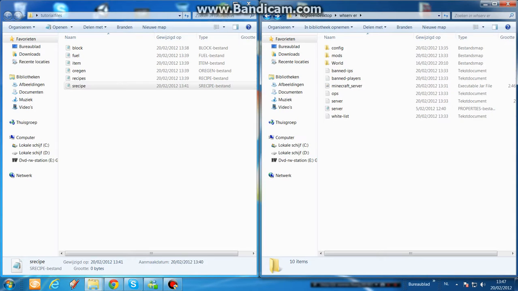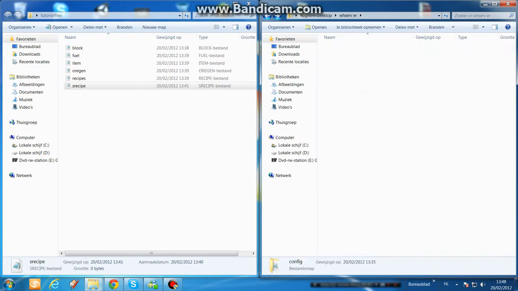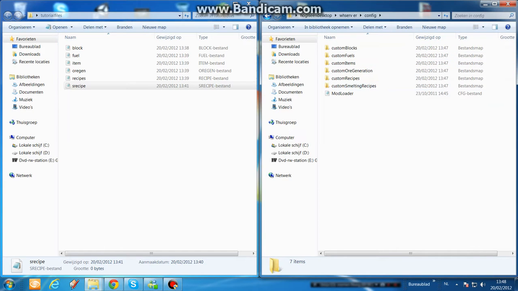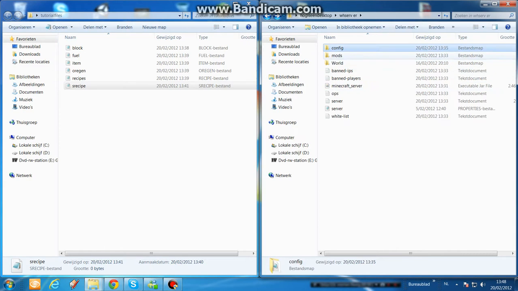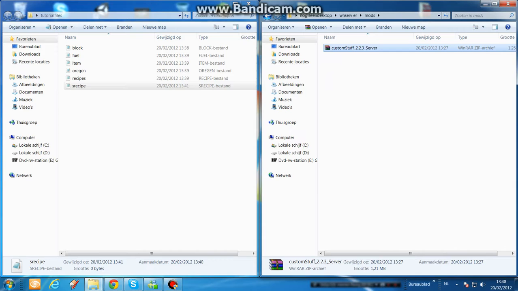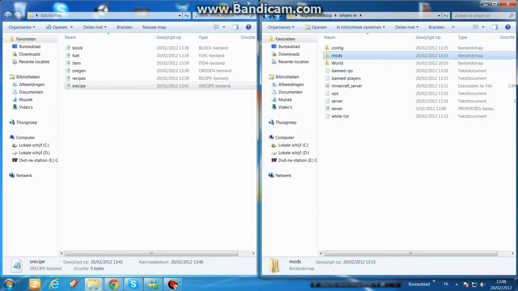Hello and welcome to this little video tutorial for installing files on the Customstuff mod server in Minecraft. As you already see, I have on the right side my server folder opened with the config folder with all the folders in it for Customstuff, the mods with the Customstuff 2.2.3 server zip archive, world and all the rest.